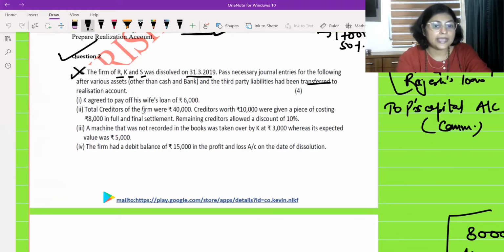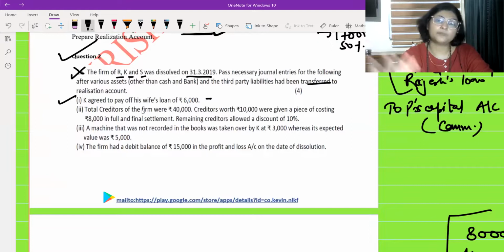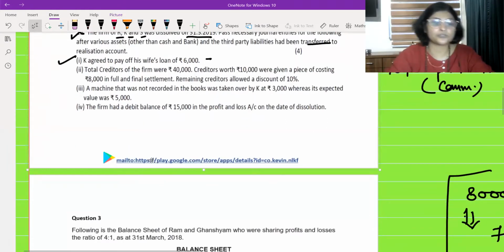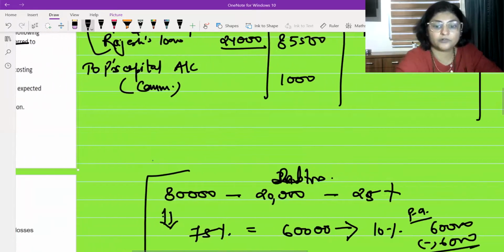After that, what they are saying that pass these entries. Okay. K agreed to pay off his wife's loan. उसमें कौन सी बड़ी बात है? अब भी जैसे किया था वैसे ही है. लेजर में जो पोस्टिंग किया था बस उसका जर्नल एंट्री आपको बताना है. ठीक है, so I will write journal entry over here.